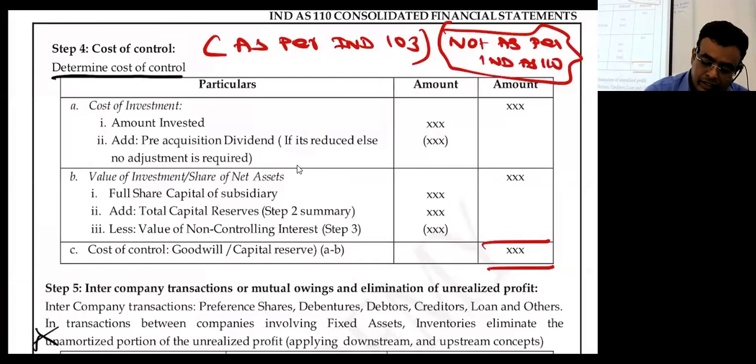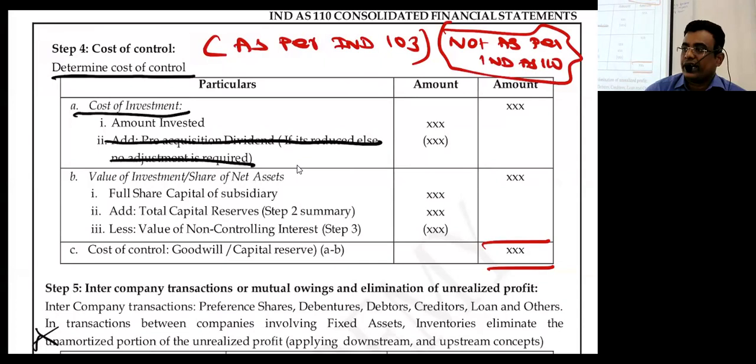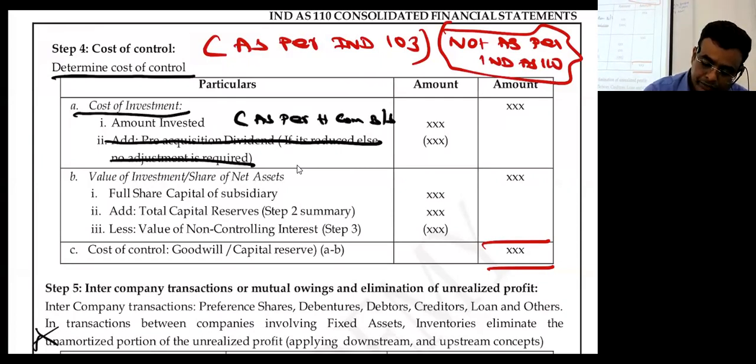Determine cost of control, alphabetic cost of investment. For the time being ignore it, but don't write down ignore. Amount invested as per holding company balance sheet.